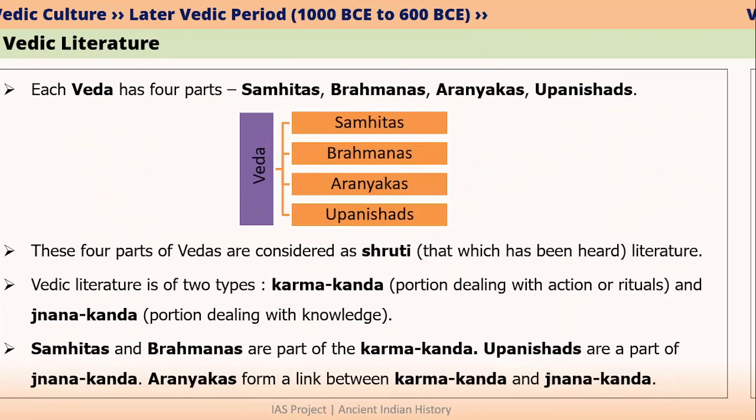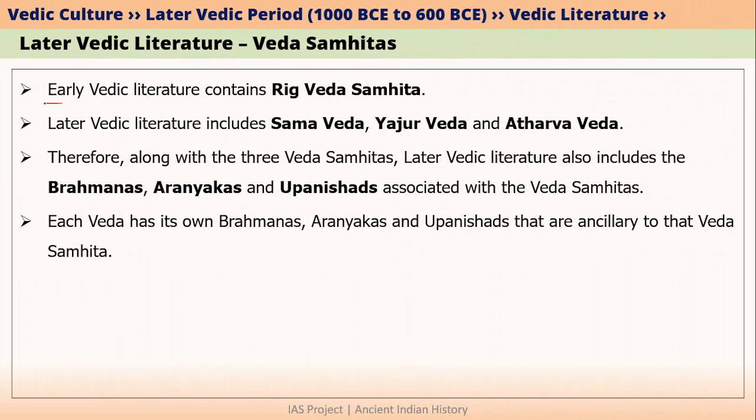So we know that early Vedic literature contains the Rig Veda Samhita. Within Rig Veda, we have four parts: Samhita, Brahmanas, Aranyakas and Upanishads. So Rig Veda Samhita is called early Vedic literature, whereas later Vedic literature means Samaveda, Yajurveda and Atharva Veda.